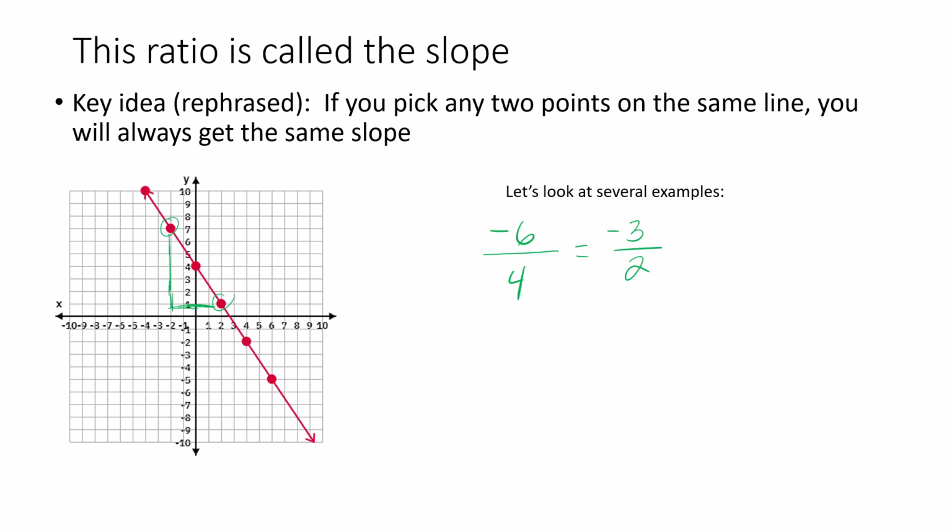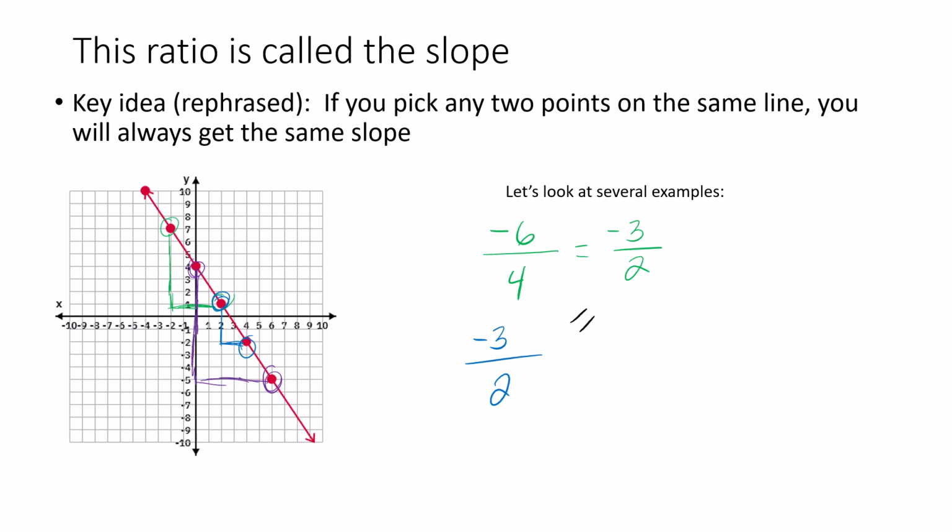All right, let's take this point and this point. All right, so I'm going to kind of sketch this in and see what we got going on. So in this example, I am moving down 1, 2, 3. So I moved down 3 and over 1, 2, and that was in the positive direction. And notice that we got the same slope there. Okay, so -3/2. And you could do this. We'll do one more example. Let's go from this point here all the way down to this point here. So I'm gonna sketch this in.